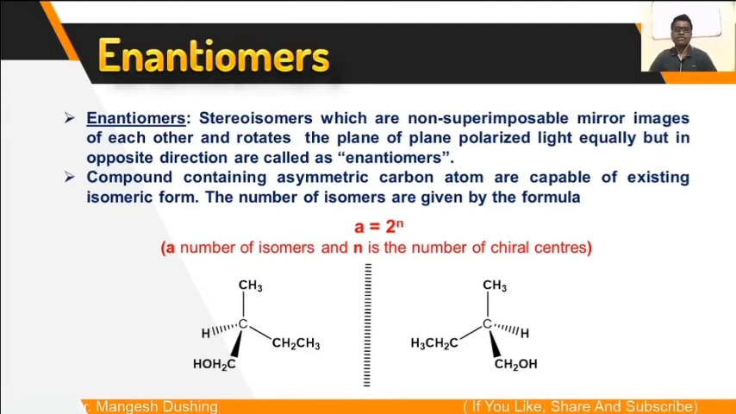The number of isomers is given by the formula A = 2^n, where A is the number of isomers and n is the number of chiral centers. If n is 1, meaning only one chiral center is there, then 2 raised to 1 is 2. So 2 isomers are possible. This is the example, 2-methyl-butanol, where only one chiral center is there. So it has 2 isomers, and these are the 2 isomers which are mirror images of each other.